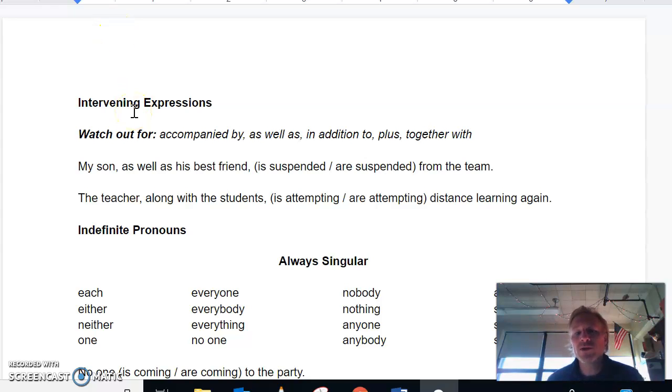So what you're going to want to do when you see these kinds of sentences is watch out for the phrases accompanied by, as well as, in addition to, plus, or together with. If you see those, you can ignore the things that follow them. So I've got a couple examples here to show you.